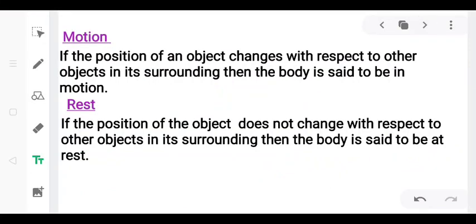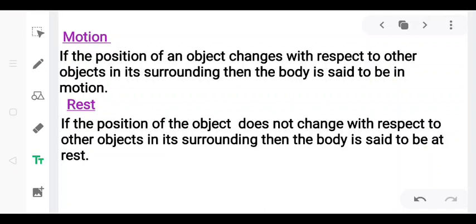So first is motion. Whenever an object moves, it is said to be in motion. Everything in this universe is in constant motion. Even when an object is thought to be stationary on earth, it is still in motion because the earth itself is in continuous motion. The earth is rotating about its own axis, and it is also revolving around the sun.